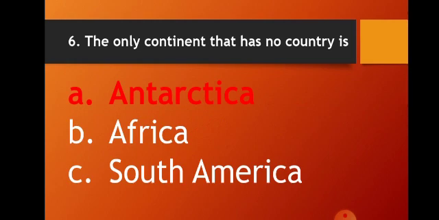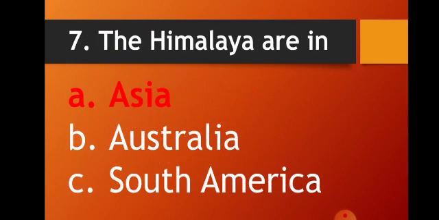Sixth one. The only continent that has no country is, options Antarctica, Africa, South America. And the answer is Antarctica. It is the southernmost continent. Next one. Seventh one.